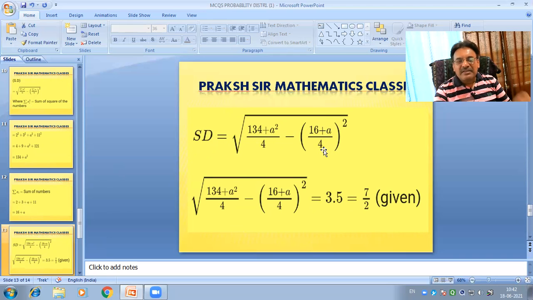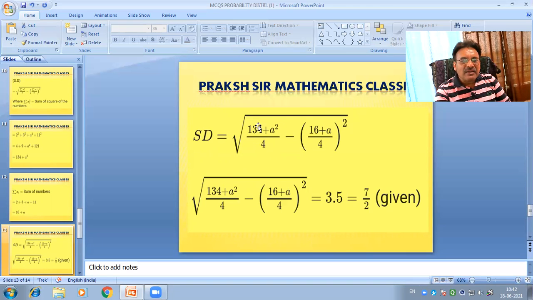Here n is 4, since there are four numbers, 2, 3, a, 11. Also n is 4, and here we put SD, which is given as 3.5, that is 7 by 2.